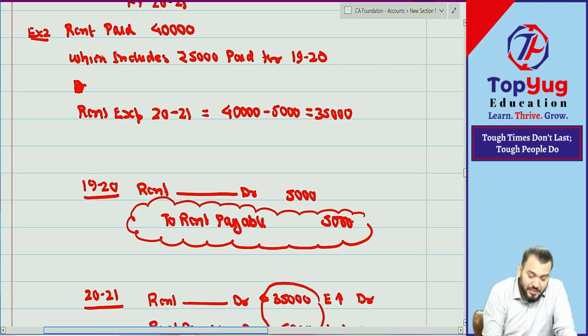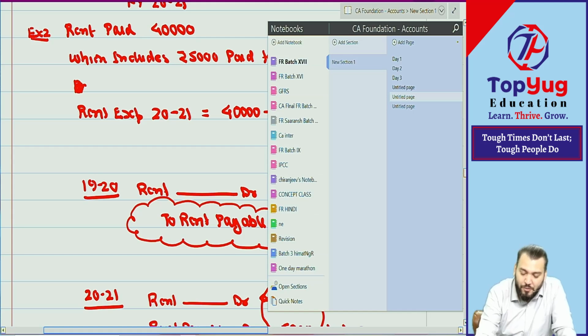So can I say current year rent paid was 40,000, which includes 5,000 paid for previous year. It means there was some rent payable in previous year, some liability in previous year which was paid in current year. So that liability has been decreased. Understood? It means current year expense will be 40 minus what? 5. 40 minus 5. I hope you have understood this.